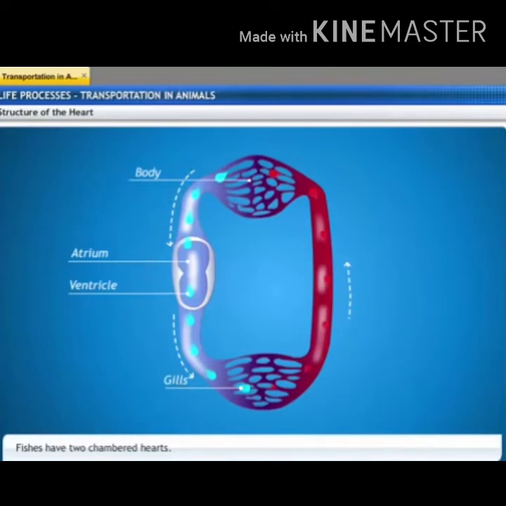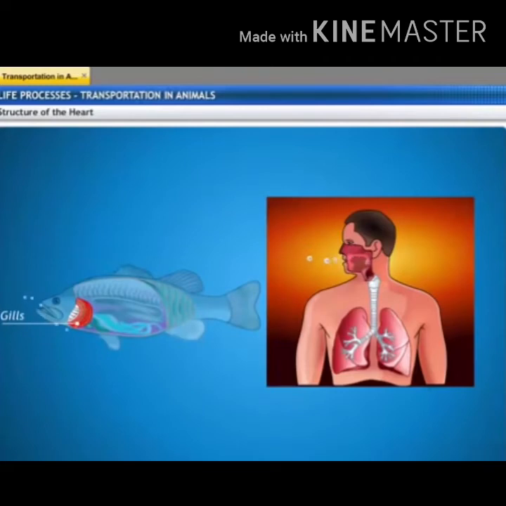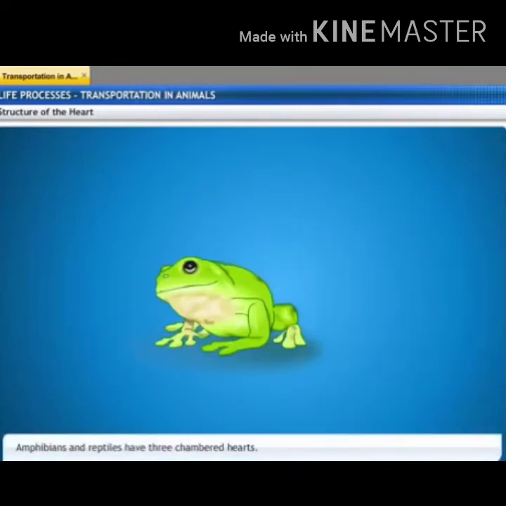Since the amount of dissolved oxygen is less in the water, fishes breathe faster than the terrestrial animals. When we compare the extraction of oxygen, fishes can extract almost 80% of the oxygen present in the water, whereas human beings can extract only 25% of oxygen from the inhaled air.